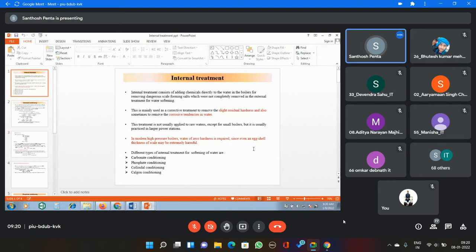When water gets concentrated, those fine particles may settle down as suspended particles. As the water is evaporated, the fine particles may come out of the water as precipitates. So at that time, one better option is blow down operation.